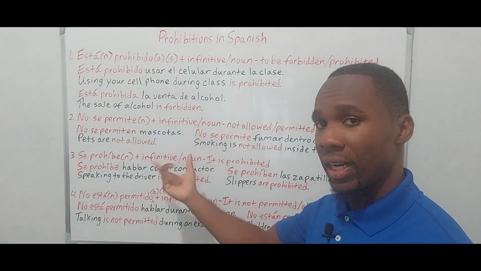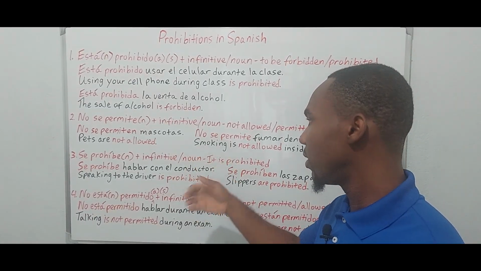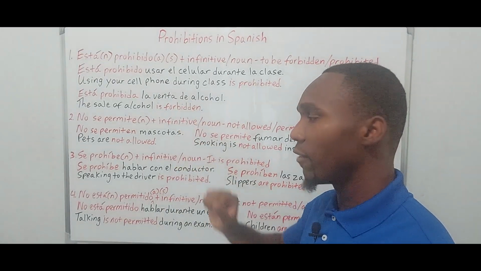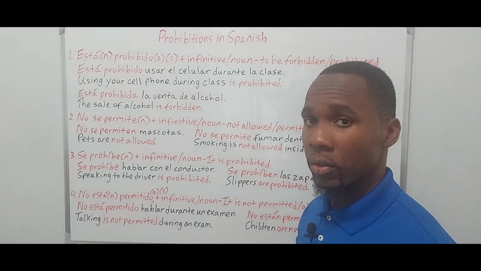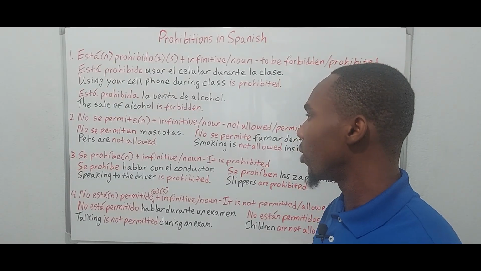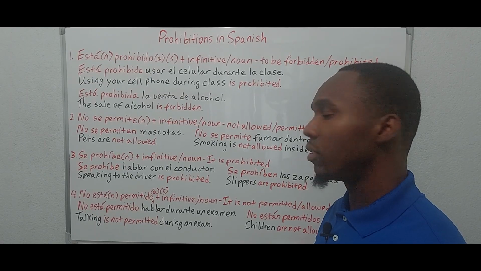Similarly, tres. Se prohíbe, followed by infinitive or the noun. And like above, we only have to worry about number. Gender is not a problem. Okay? So, se prohíbe hablar con el conductor. Speaking to the driver is prohibited.